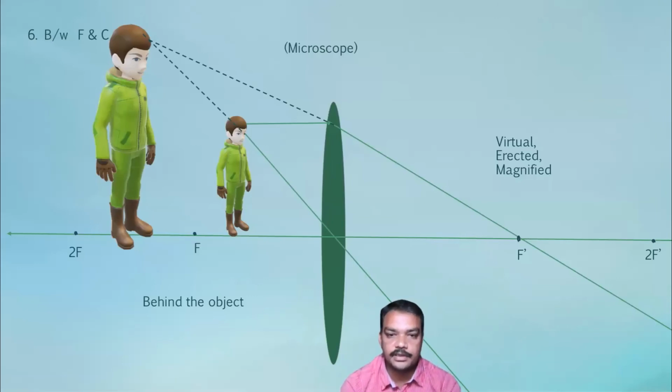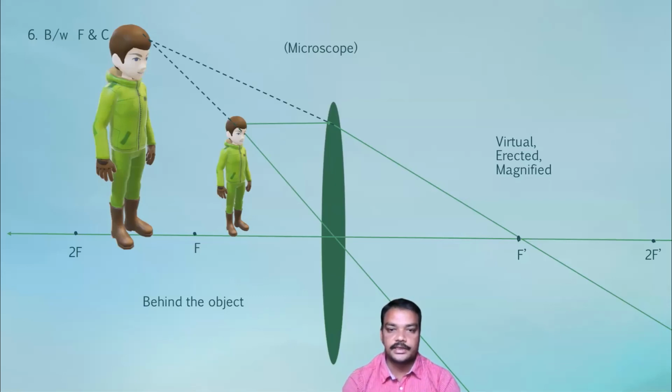Another application of convex lens is a microscope. Actually, a microscope is the combination of two convex lenses. When an object is seen through a convex lens, it appears bigger. When an object is placed very close to the lens, that object appears too big through the lens. That can be shown in the form of a ray diagram shown above. Here the object is placed very close to the lens, it means the object is within the focal length.